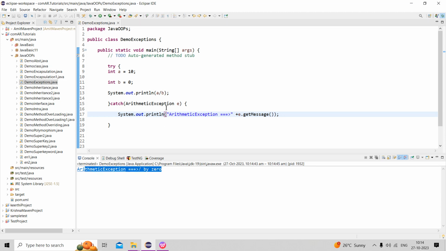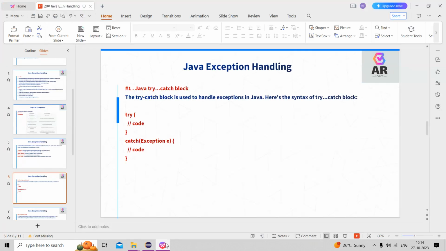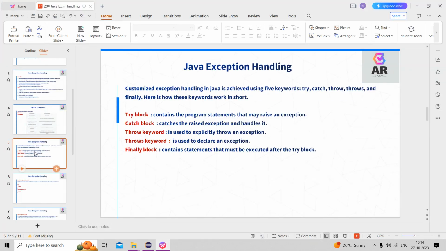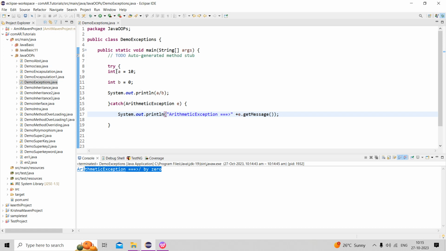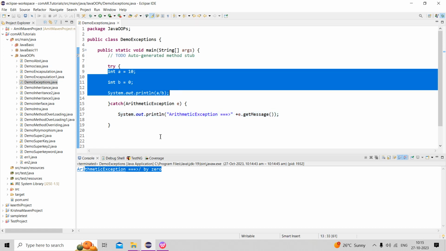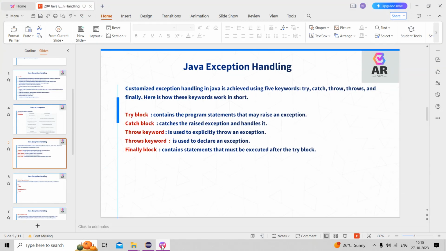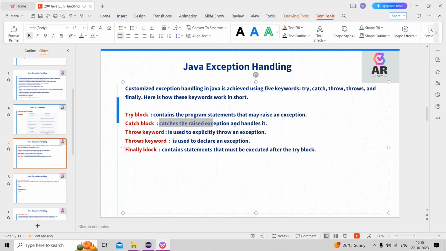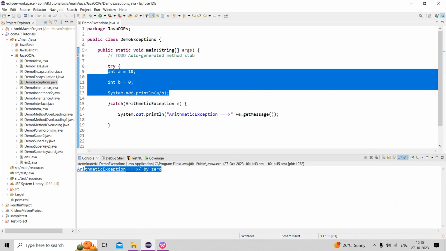What will happen here? The try block contains the program statement that may raise the exception. Here it raises the exception, but we cannot show anything here. The catch handles the raised exception. The try block raises the exception: 10 divided by 0, we cannot divide by 0.